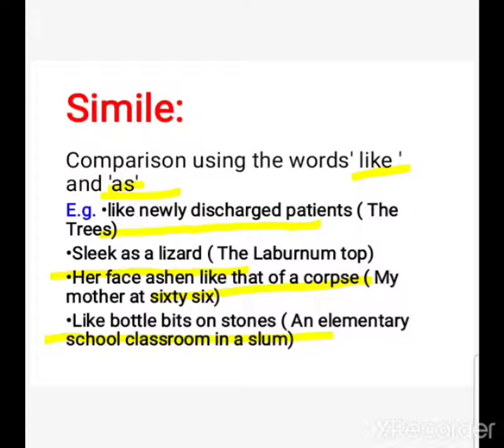So here you can see there are two poetic devices. One is the word like, which is the simile poetic device, and the second one is also there, bottle bits. It means B is repeated here, so alliteration is also in the same line. So whenever you find two poetic devices in the same line, you must write both the poetic devices and with the indication also. It means you have to write simile, and you have to tell the reason why it is simile, because of the word like, because of comparison, and the other is alliteration, because of the repetition of B and B in bottle bits. Hope you understand this.